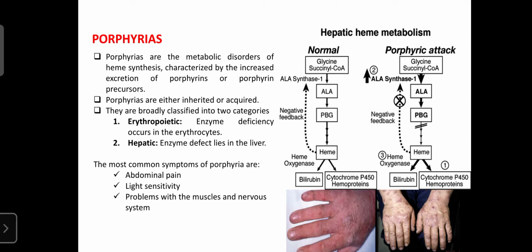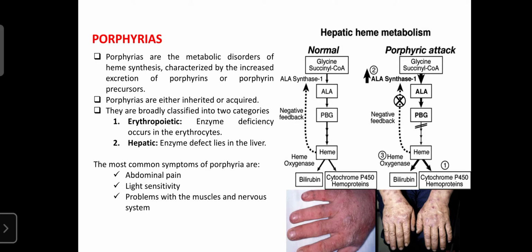After aged RBCs break down, they produce heme. That heme is reutilized either for the formation of RBCs or for the formation of the bile pigment, going through a series of biochemical reactions. If there is a deficiency of one of the enzymes, then in our urine the porphyrin level or the porphyrin precursor level increases. That condition is known as the porphyrias.